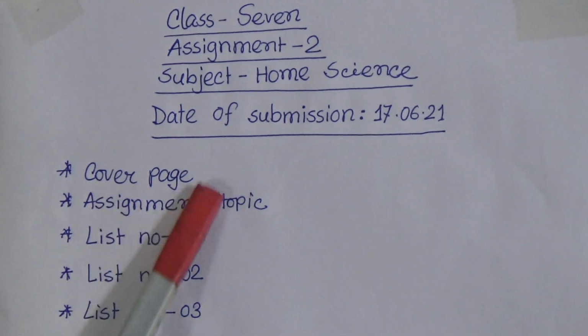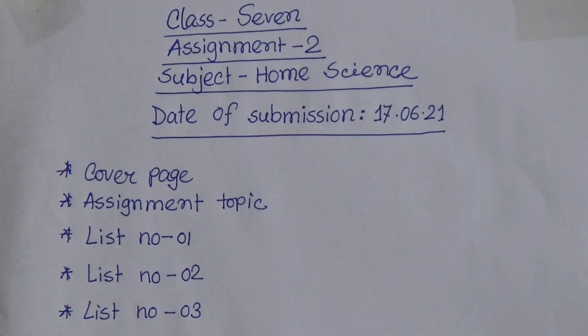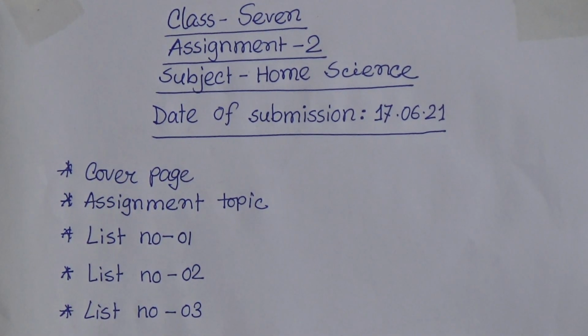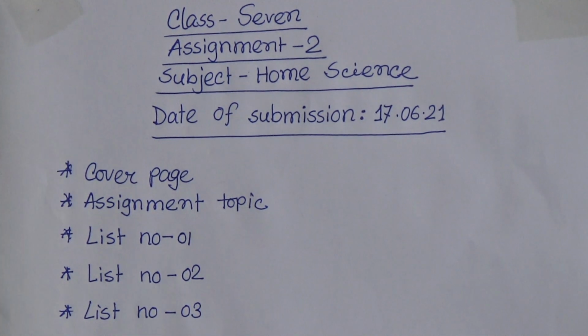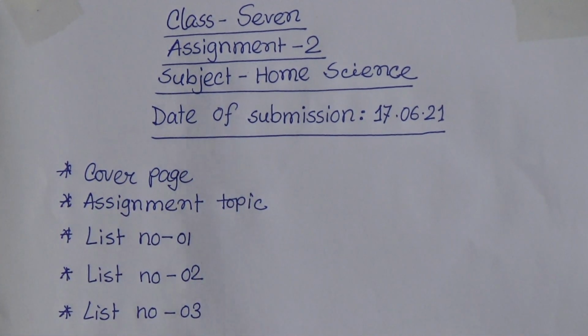And now at first we will discuss the cover page. You already know how to write a cover page. You can collect the page from school or the Facebook page, and you have to fill up this cover page properly, or you also can make this page by yourself.